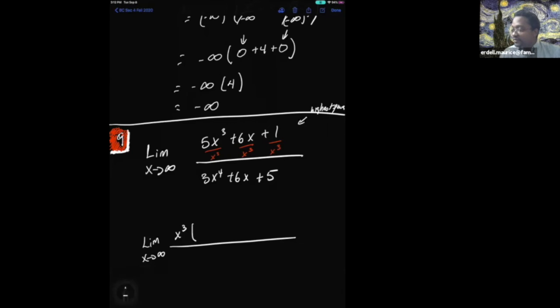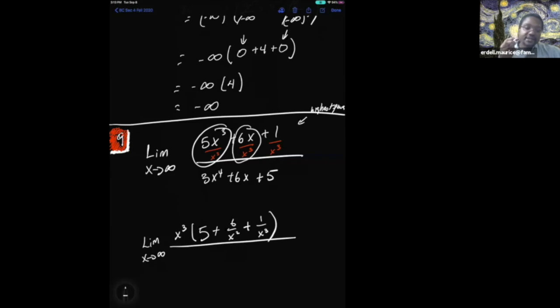So I have my x to the third outside because that's what I'm dividing out. 5x to the third divided by x to the third is just 5. Plus 6x divided by x to the third is 6 over x squared. Plus, and of course, 1 over x to the third does not simplify.